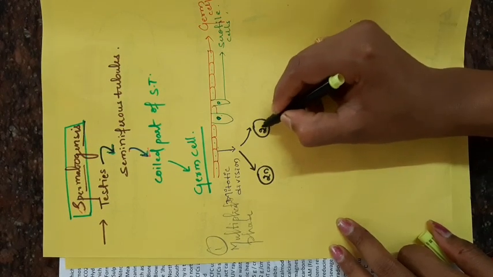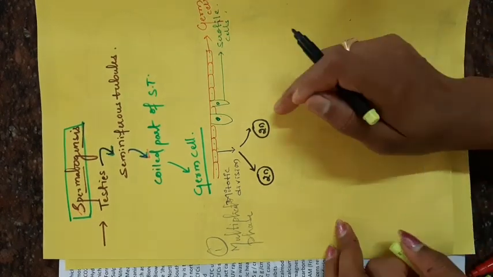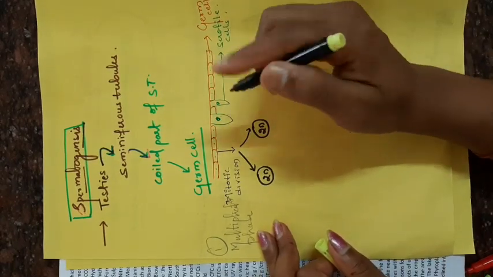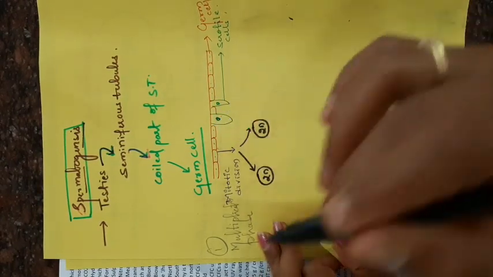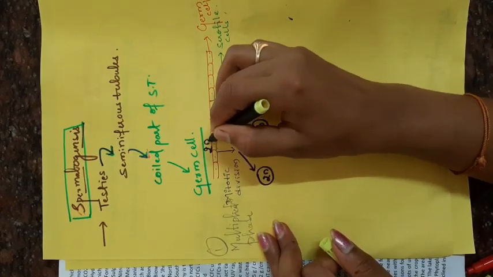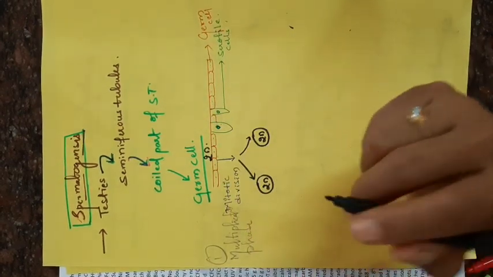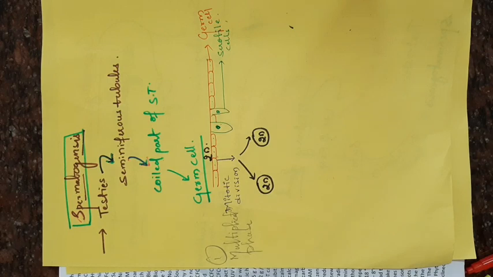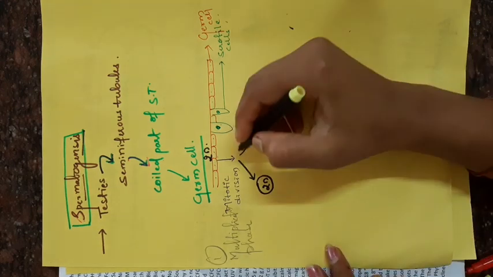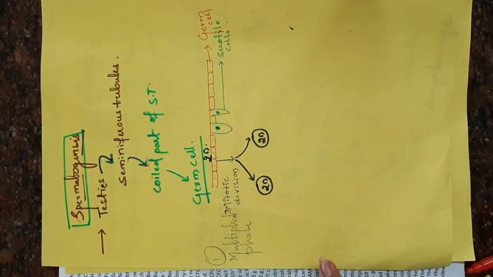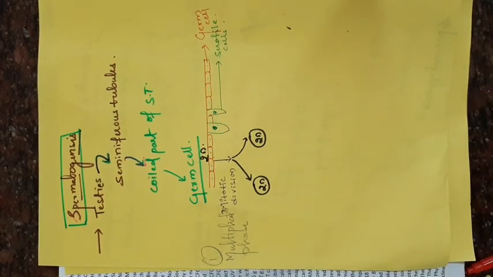Here I am using 2n for diploid representation. Carefully listen, guys. The germ cells are body cells, which are always diploid in humans. When the diploid germ cell undergoes mitotic division, it must produce equal diploid offspring. Two offspring will be produced by the first mitotic division, and the produced cells are diploid.